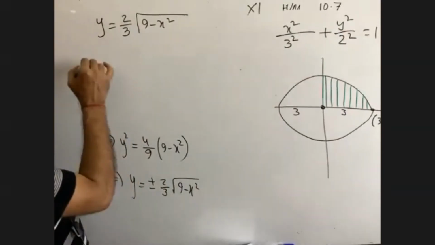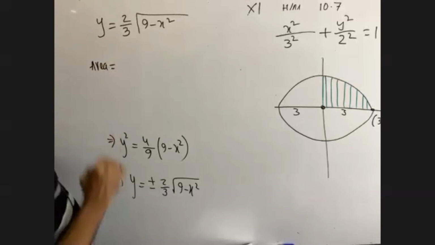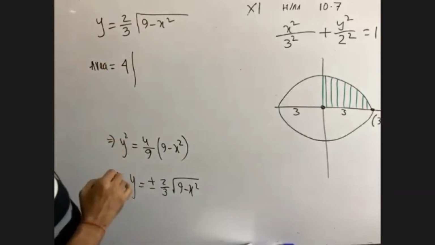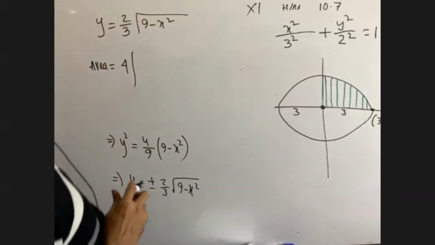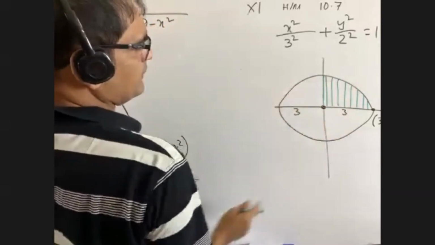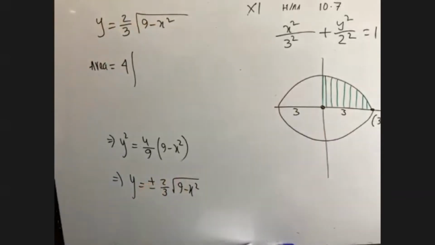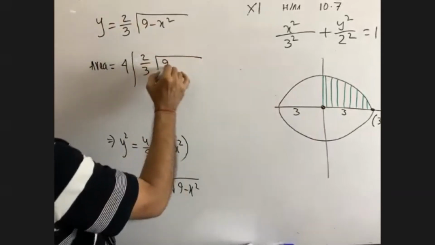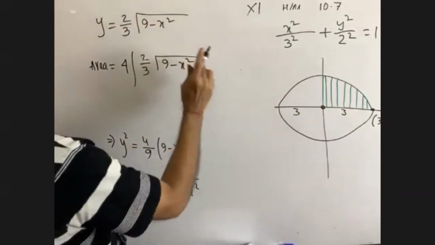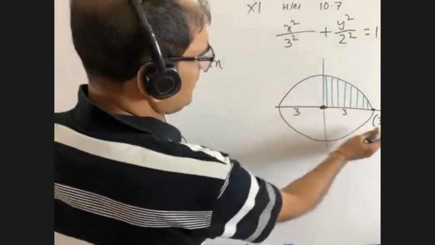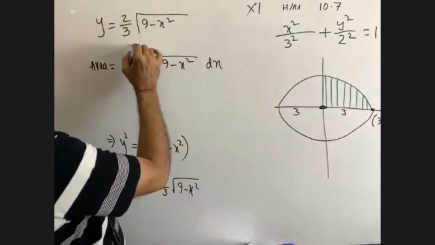So the required area, suppose we find this area, but if I multiply by 4, then we'll get the whole area. These and these are equal. These and these are equal. They are all equal. So the area is 4 into 2 by 3 root over 9 minus x square dx. Now, what is the limit? It is 0, 0 and it is 3. So the limits are 0 to 3.